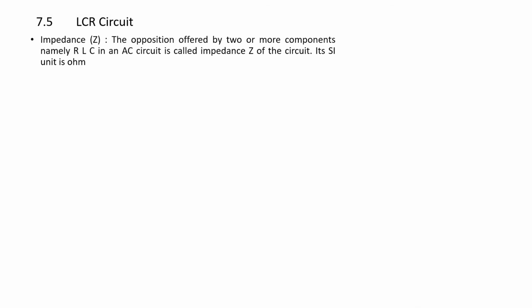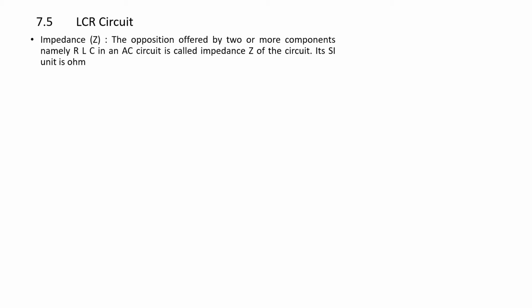Now section 7.5. So hitherto we were connecting either only pure resistance, or a pure inductance, or a pure capacitance. But there are some circuits where we use a combination of two or more of these electrical components.